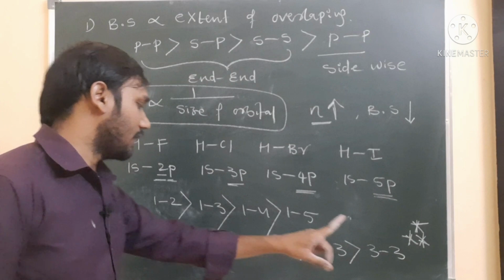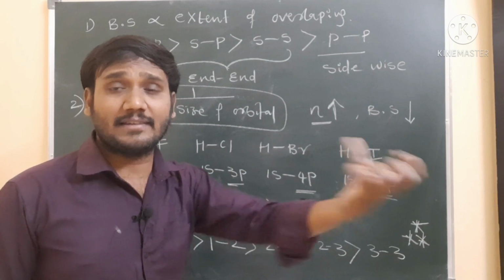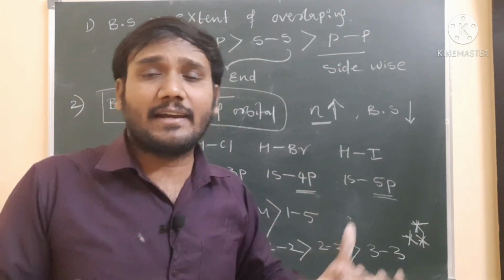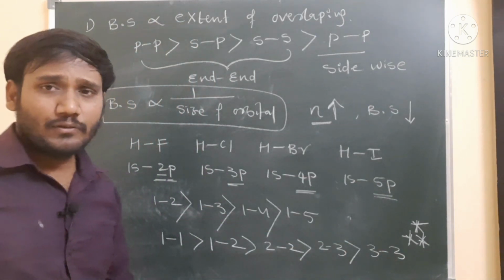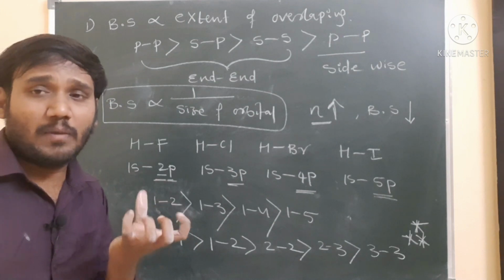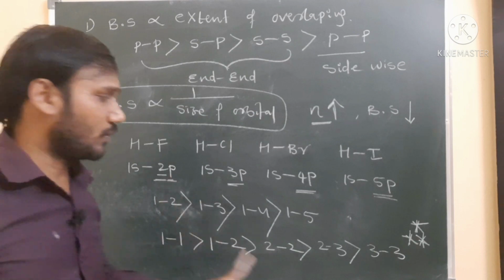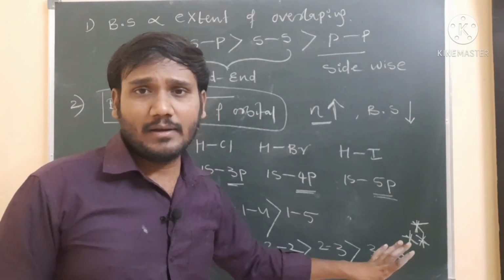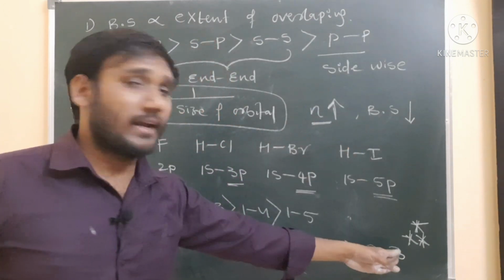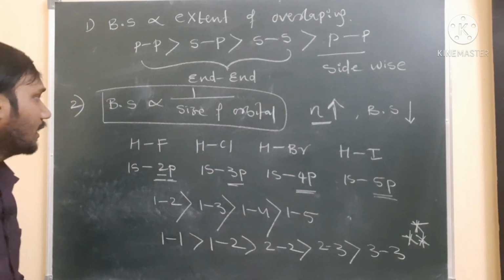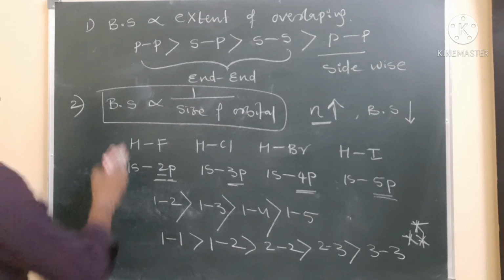You have to remember this also: first shell, second shell, second shell, third shell, third shell. As the shell size increases, the distance increases, so the bond length increases and we can break the bond easily. So the 1-1 orbital bond length is very small, which means it is a very strong bond and we cannot break it easily. That's why the strength is more. Here 3-3, that is 3p orbital, the bond length is very large, so you can break it easily, and we can say it is a weak bond. So this is the bond strength order that is inversely proportional to the size of the orbital. Next one, bond strength of pi bond.